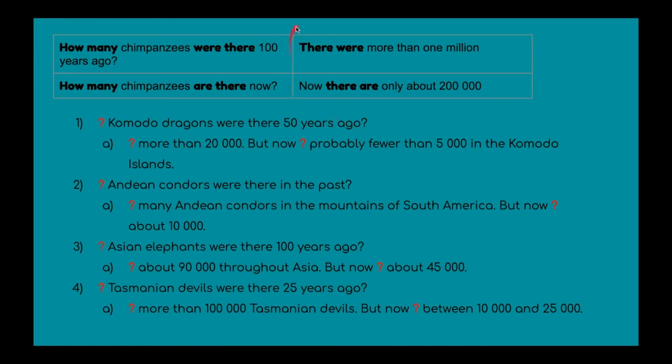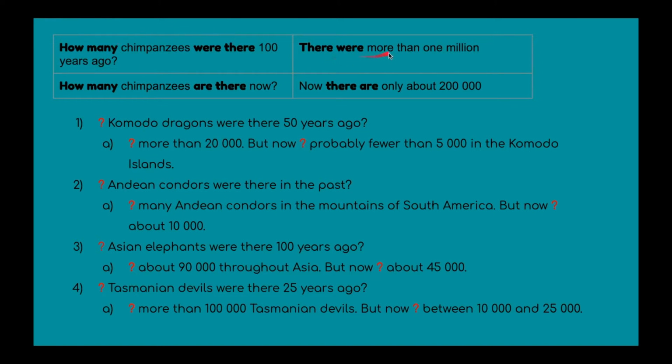So let's have a look at the present and the past questions for quantity, the number of something. How many is the question we ask when we want to know a number for an answer. So, how many chimpanzees were there 100 years ago? So, 100 years in the past, what number of chimpanzees were living? How many chimpanzees were there 100 years ago?